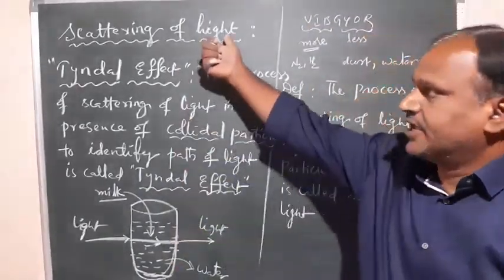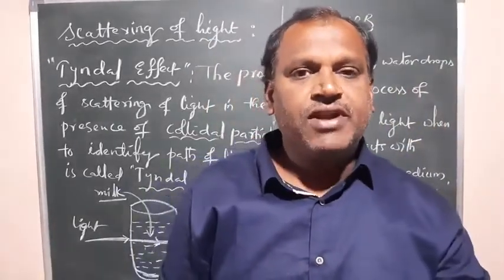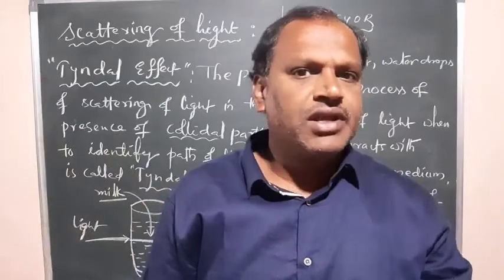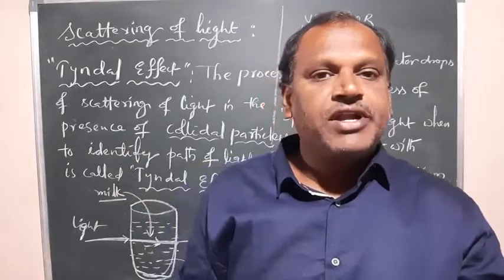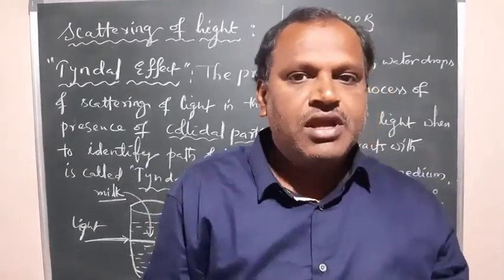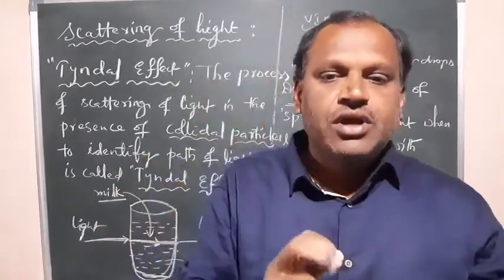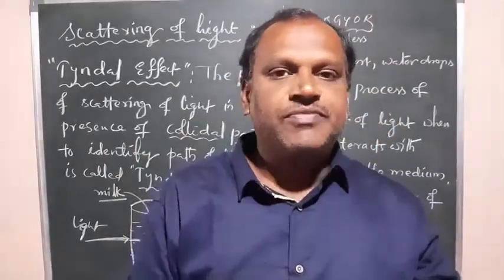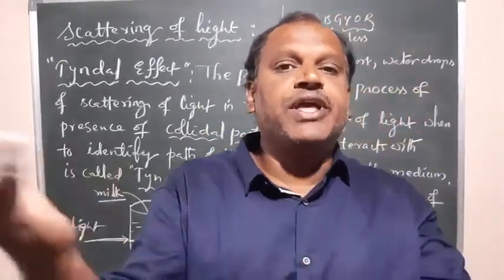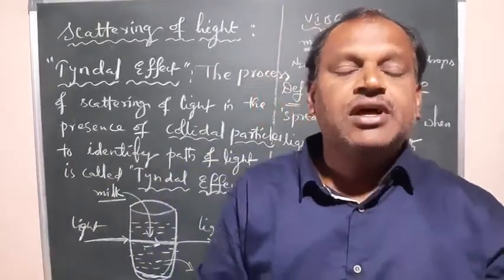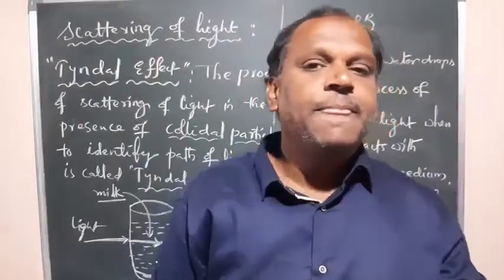And what is scattering? Scattering is the spreading of light in the presence of particles in any medium. Because of that, the spreading of light takes place, right? The particles may be larger or smaller. Larger particles are dust particles, water molecules or dew, anything that is large. Smaller particles are air particles like hydrogen and nitrogen, which are present in the atmosphere, which redistribute or spread light in all directions, so scattering takes place. And due to that, the intensity of light decreases.